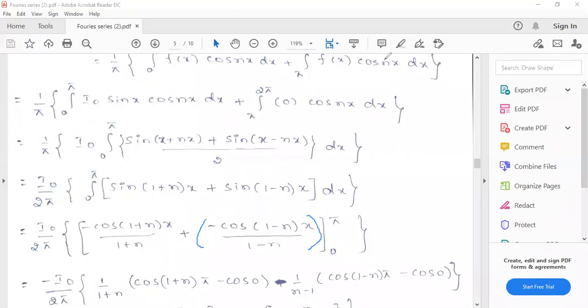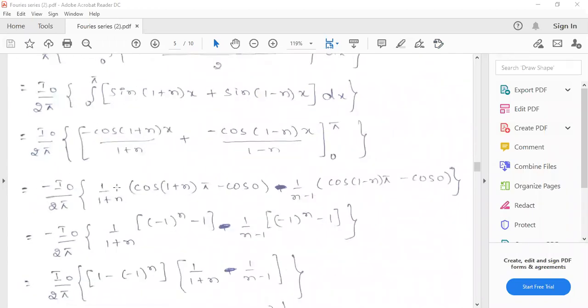Now we have to apply the limit. Both are cosine functions only, so they will not vanish in the interval 0 to pi. In both terms the minus sign is common, so you can take it out. That is minus I naught by 2 pi into,